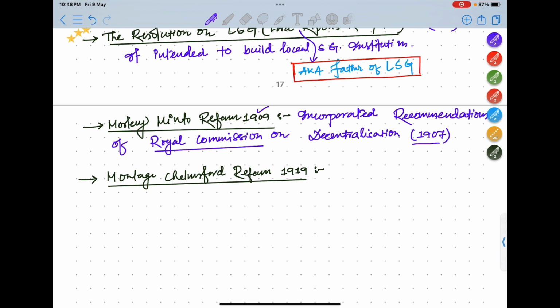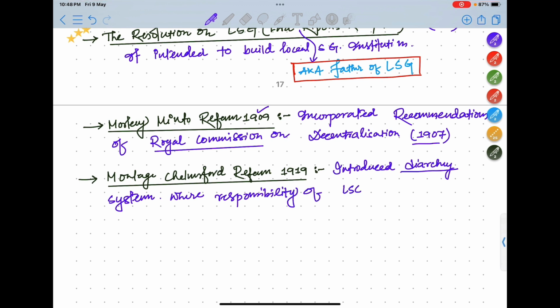This introduced the diarchy system, where the responsibility of local self government was given to ministers belonging to princely states.